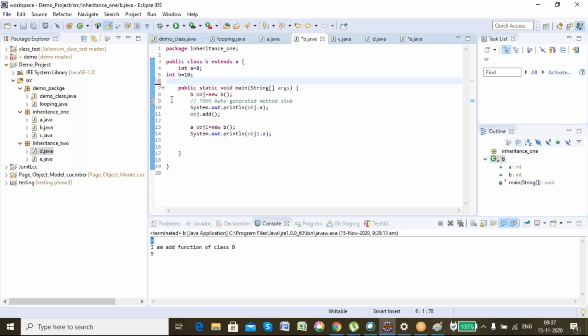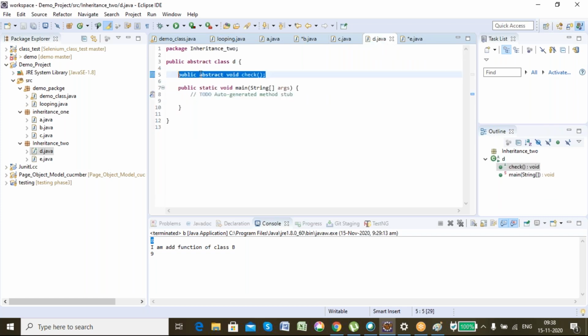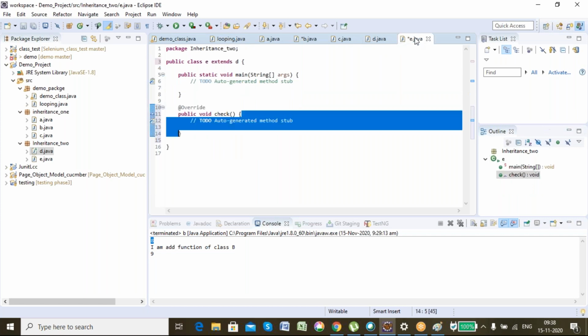Even though the parent class has the art function, if I don't define it in the child class, it is not an error. It is okay. I can define it or not, it's up to me. But what happened here? As I have the abstract method here, I have to mandatorily define it in the child class which is inheriting the parent class. Got my point?